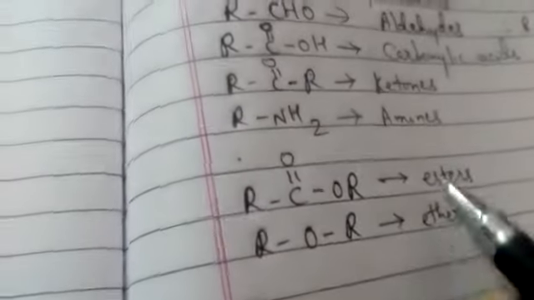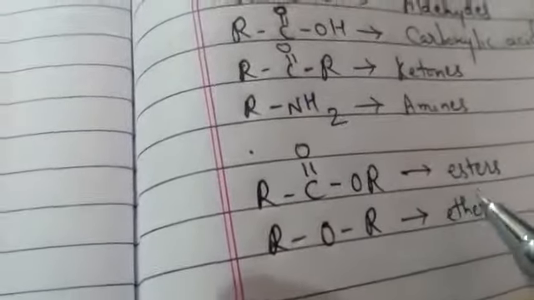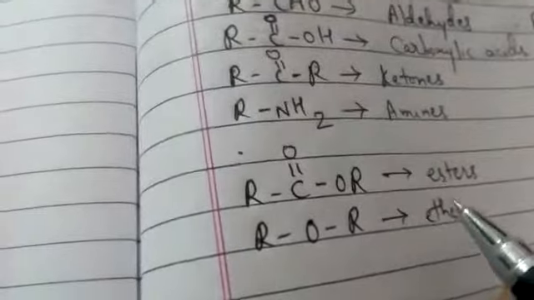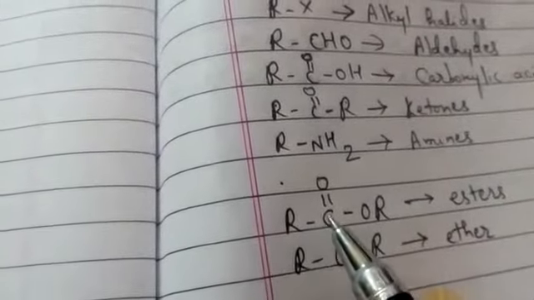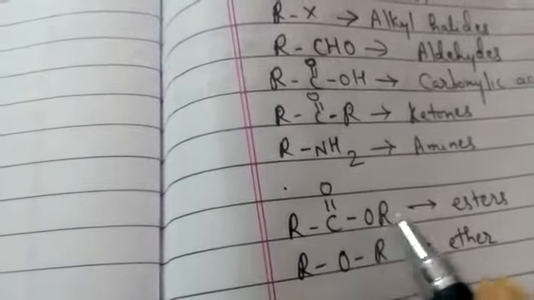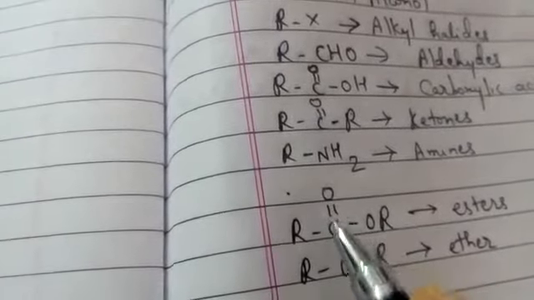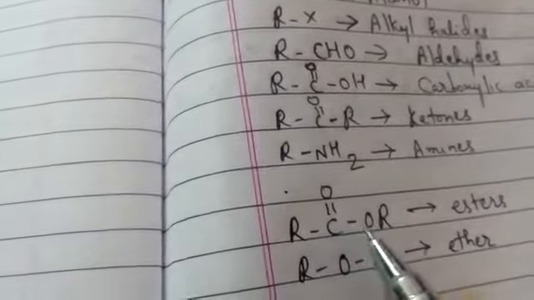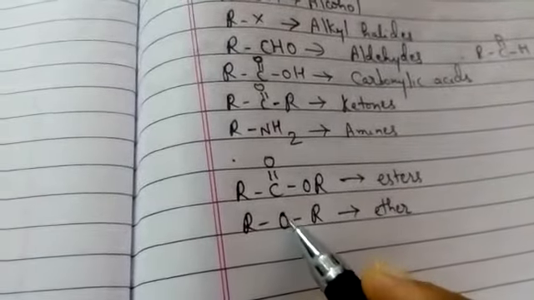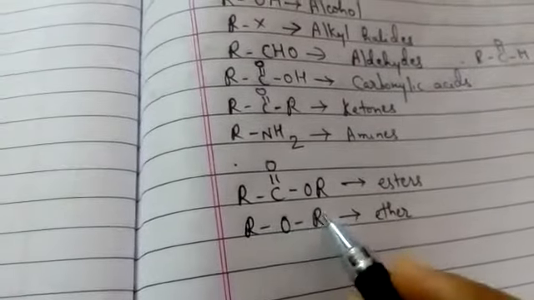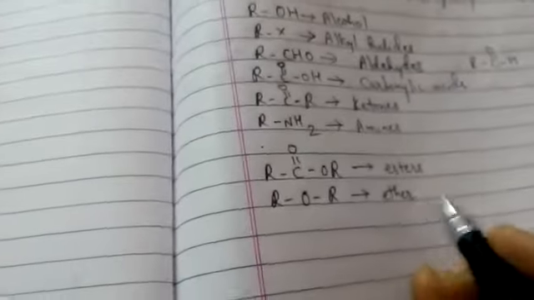And these things are not given in your book, but still for your better understanding and extra knowledge, I am telling you that if instead of hydrogen atom there is another alkyl group and this COO functional group, that will be known as esters. And if there is the presence of only one oxygen atom between two different alkyl groups, that will be known as ether. So please keep all these things in your mind.